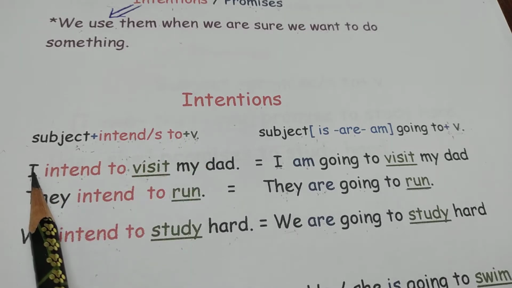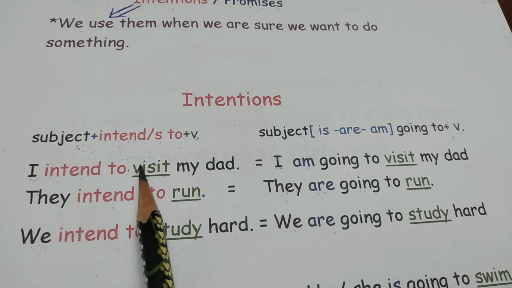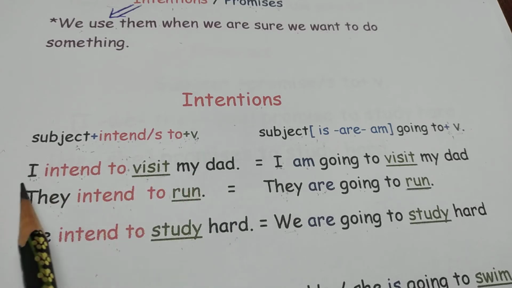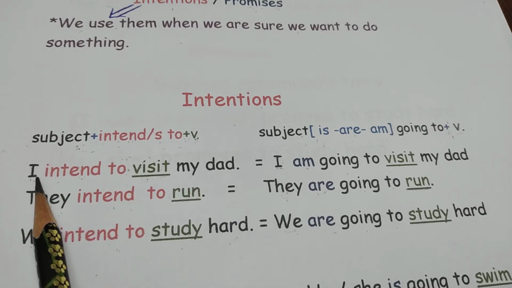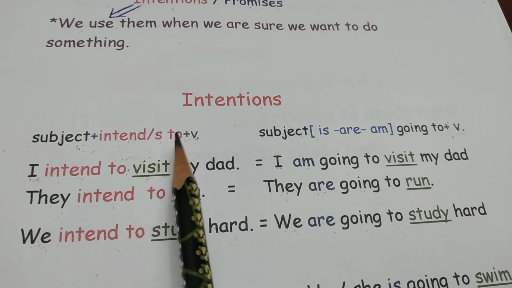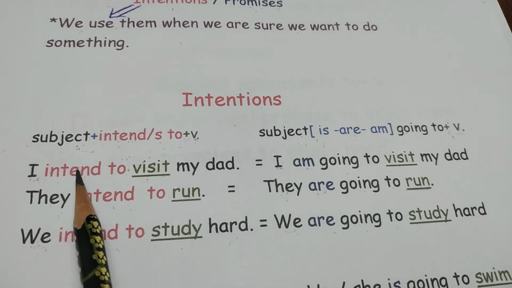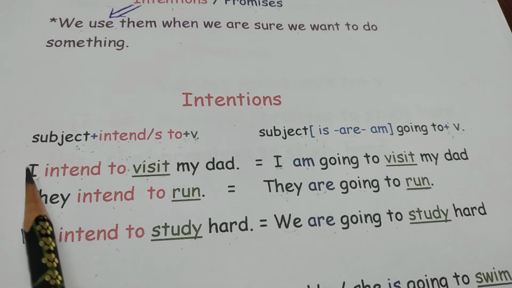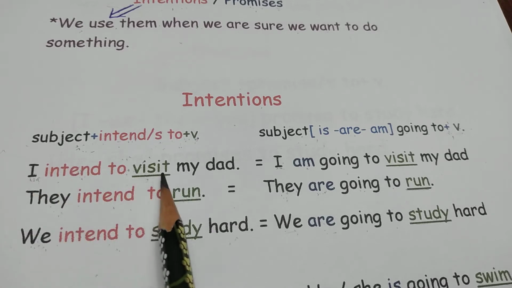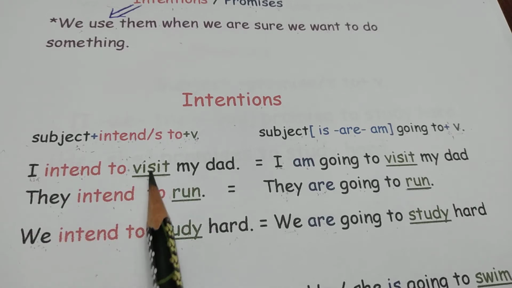For example, number 1, I intend to visit my dad. Look here, this is the subject I. We put intend. We don't put intends. We put intend because we have I. I intend to. Look here, visit. This is infinitive. فعل مجرد.